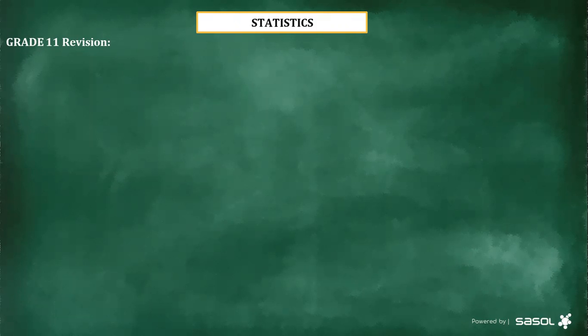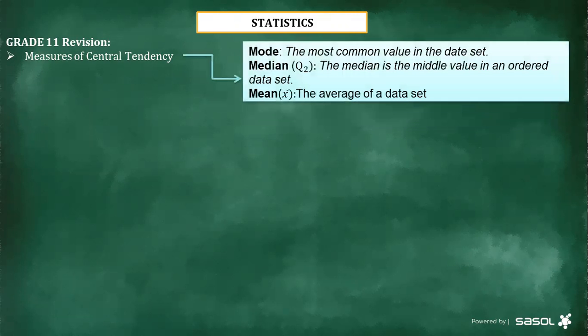So that's why it's very important to go a little bit back and remind ourselves what we did in grade 11. The first one we have to remind ourselves of is measures of central tendency. What am I referring to when I talk about the measures of central tendency? I'm talking about the mode, the median, and the mean. One should be able to determine these three. And what is the mode? The mode is the common value in the data set, the value that appears most. That is the mode, right?